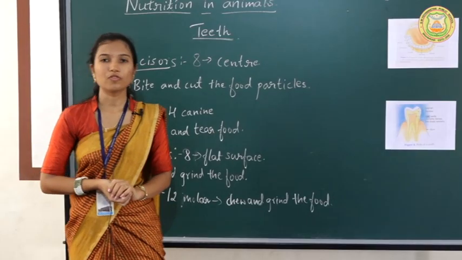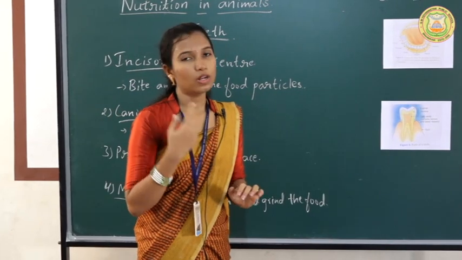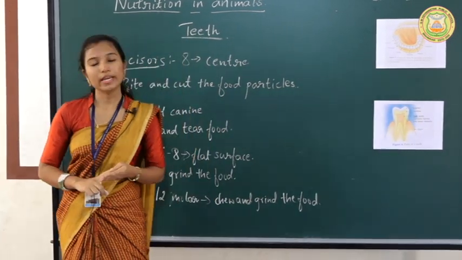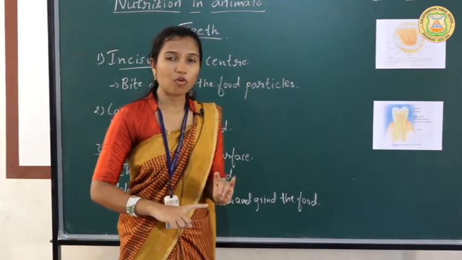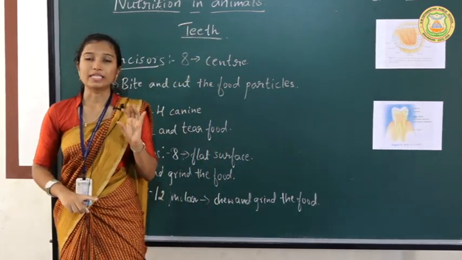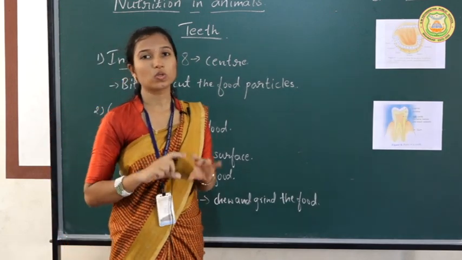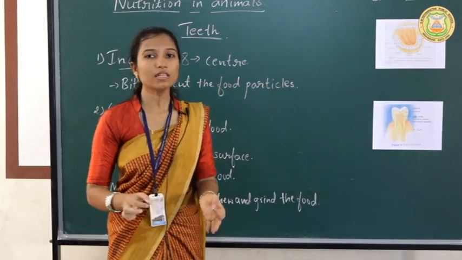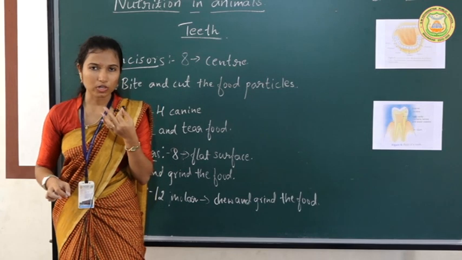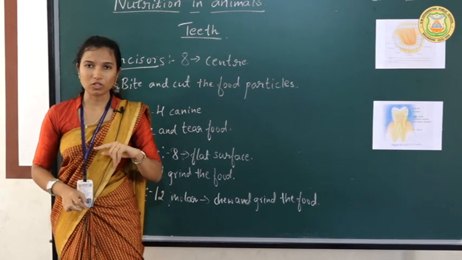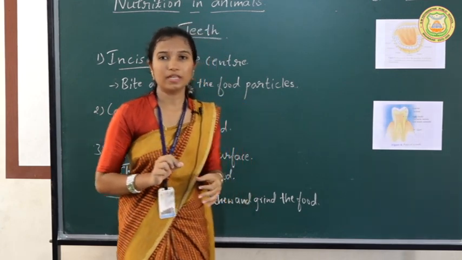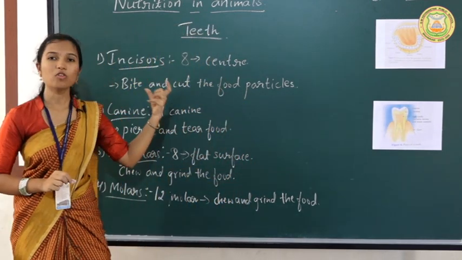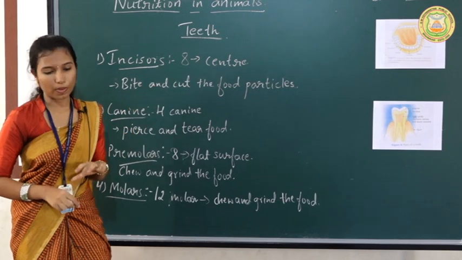food. Now if we consider the lower jaw, it contains 4 incisor teeth, 2 canine teeth, 4 premolar teeth and 6 molar teeth. So in total there will be 16 teeth in the lower jaw, and the same in the upper jaw also. So as a total there will be 32 teeth in the mouth of adult men and women.